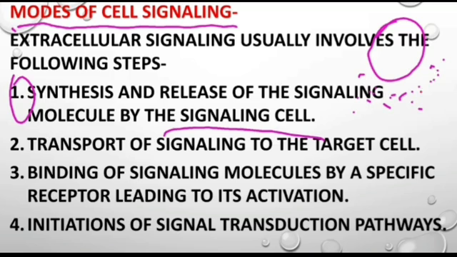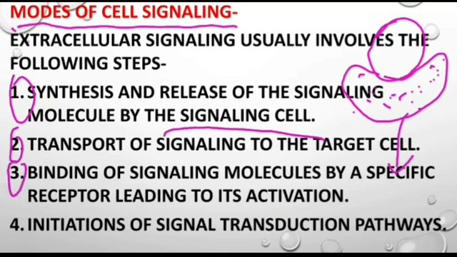After releasing this chemical messenger from the signaling cell, it will be transported to the target cell. The second step is transportation of the signaling molecule to the target cell. After transportation, what will happen? The third step is binding of the signaling molecule by a specific receptor leading to its activation. It will bind with the target cell, and after binding, it will lead to its activation.